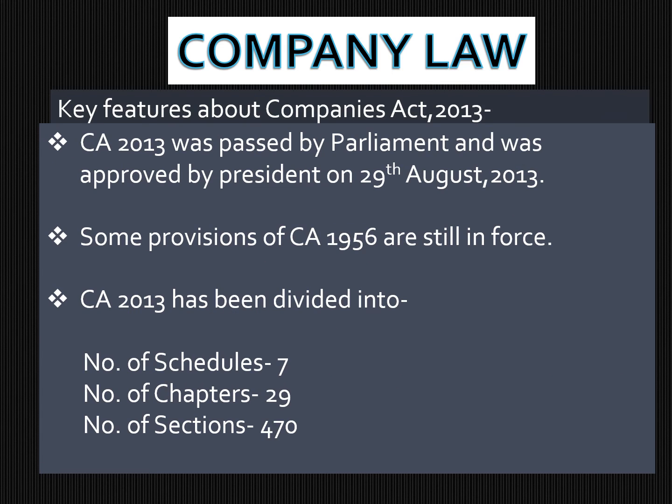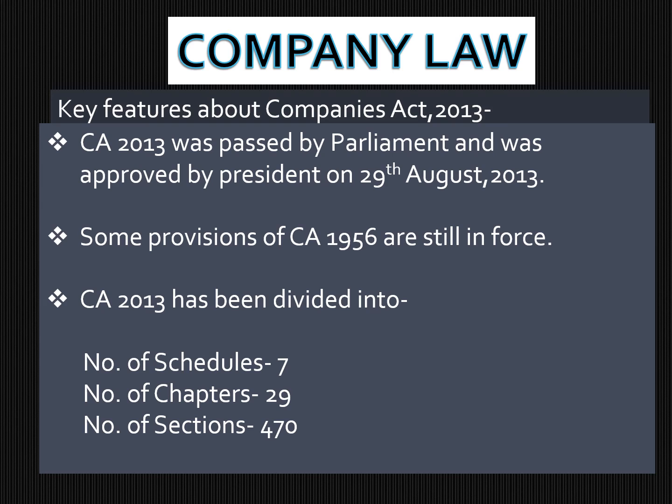Now here I have just written about the key features of the Companies Act 2013, just for general knowledge. The question won't be coming in the exam. The Companies Act was passed by Parliament and approved by the President of India on 29th August 2013. Some provisions of the Companies Act 1956 are still in force; certain provisions were merged into the Companies Act 2013 without being changed. The Companies Act 2013 has 7 schedules, 29 chapters and 470 sections.